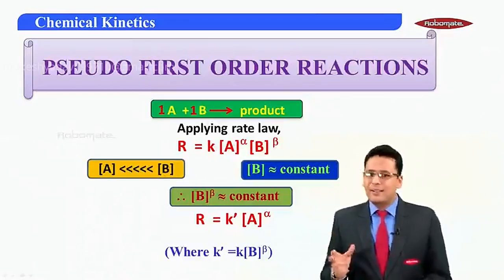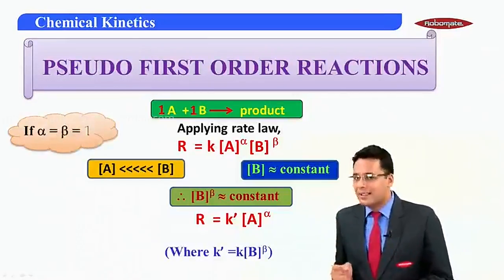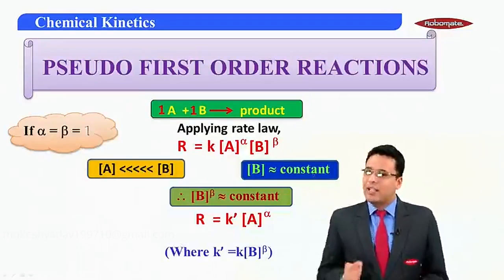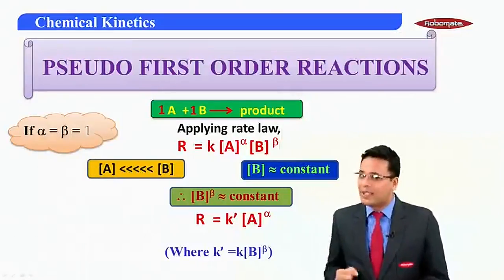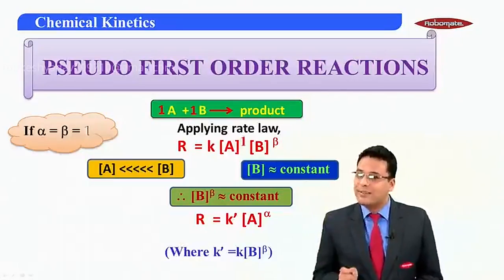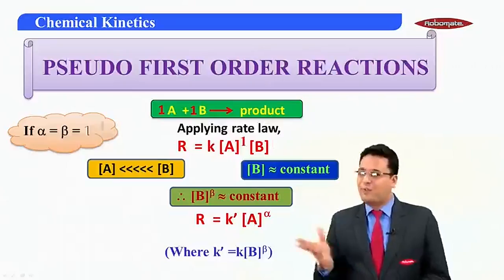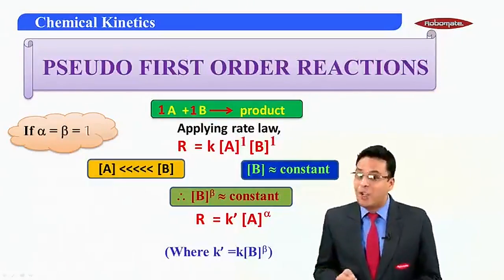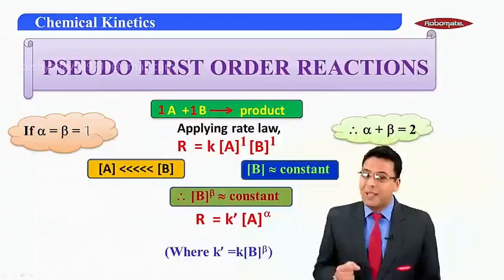Let's say the value of alpha and beta is 1. Substitute it in the upper rate law and you will get R is equal to K into concentration of A raised to 1 into concentration of B raised to 1, which means that in this case your order will be alpha plus beta, which is nothing but 2.